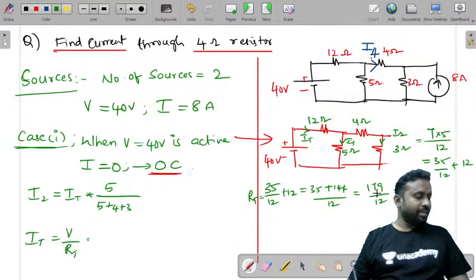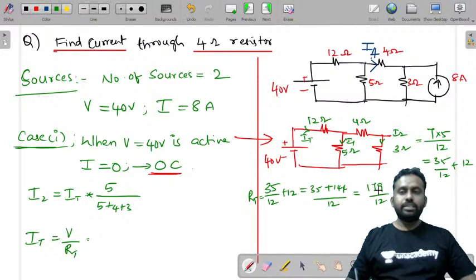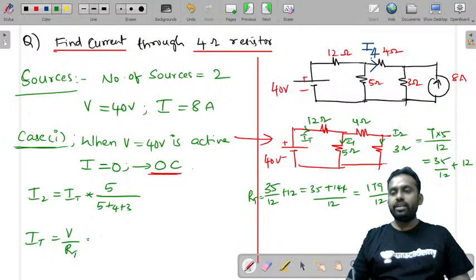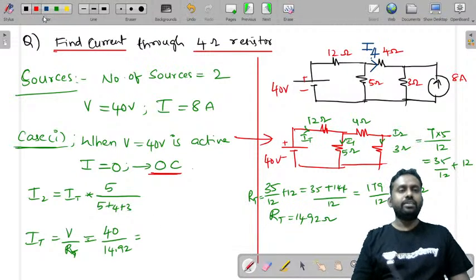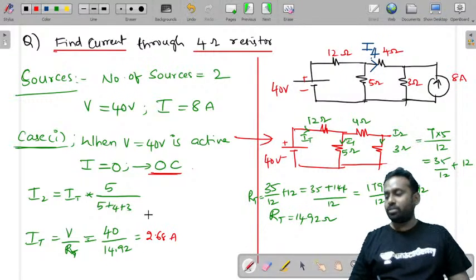So our total value will be, if you calculate the total resistance, I is equal to V by R. It is 40 by 12, 14.92 is your R total value. So R total is equal to 14.92 ohms. So what will V be here? I total is equal to V by R total, right? So V is 40, R total value is 14.92. So what is the total current that you get? What will this total current be? 40 by 14.92 will give you 2.68 amperes here.